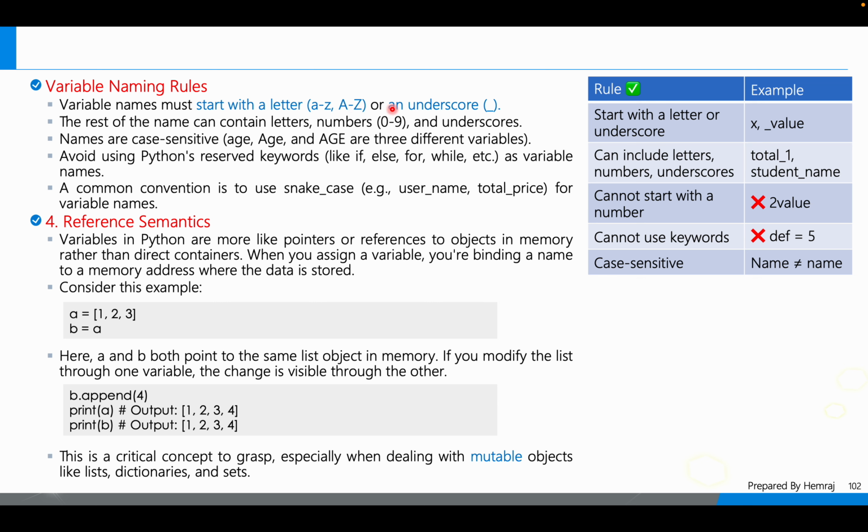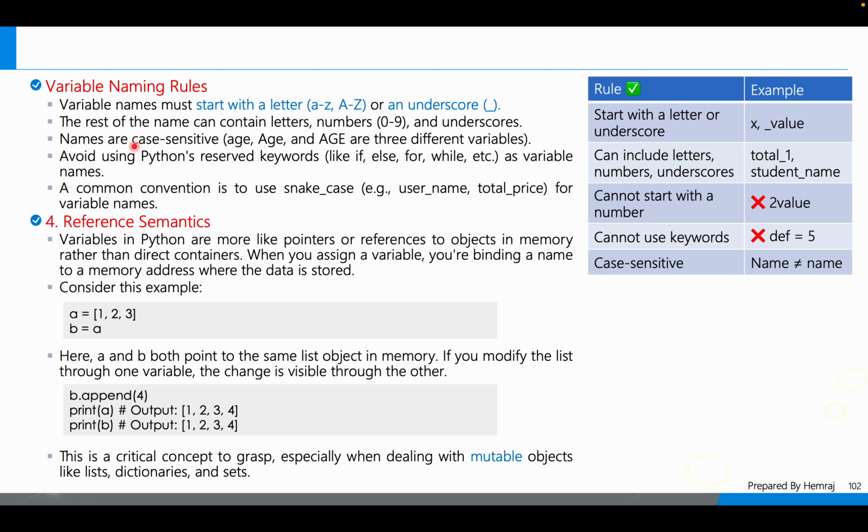Always remember these things. The rest of the name can contain letters, numbers, and underscores.